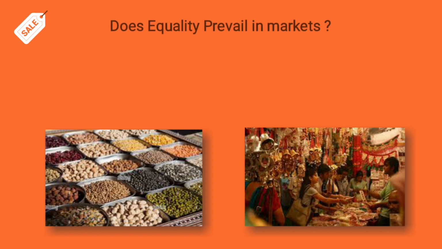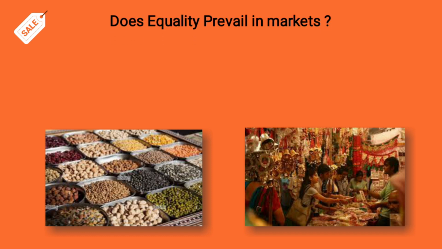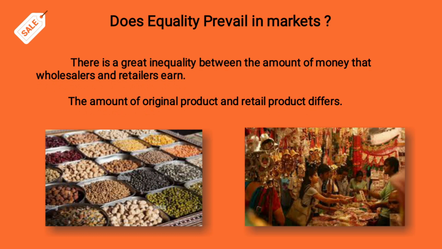And many markets are not equal because of the product and because of the resellers and the wholesalers. The wholesaler reduces the price for the retailers, but the retailer wants to earn money, so they give products at a high rate because of their profit. So product prices differ from place to place. That's why there is no equality in the markets.